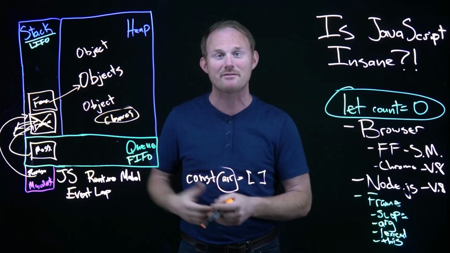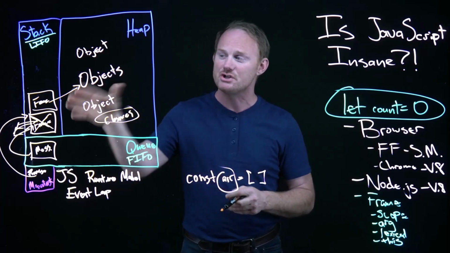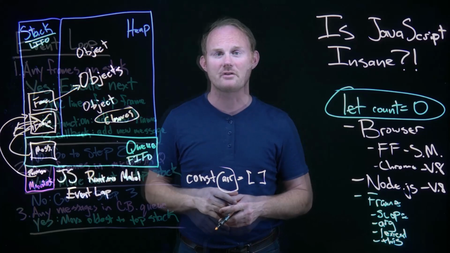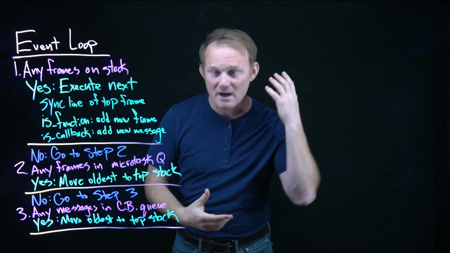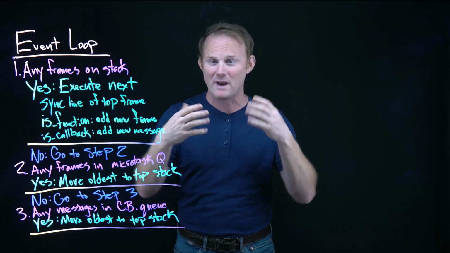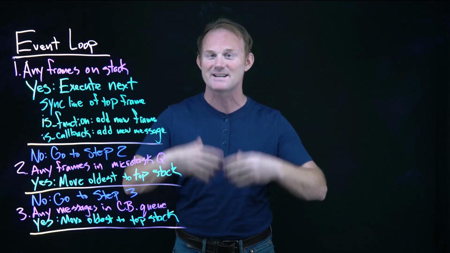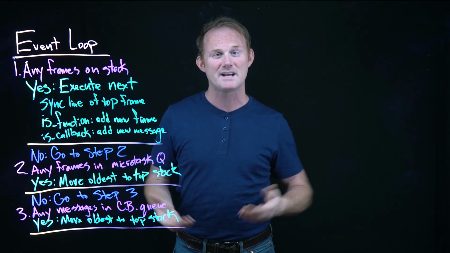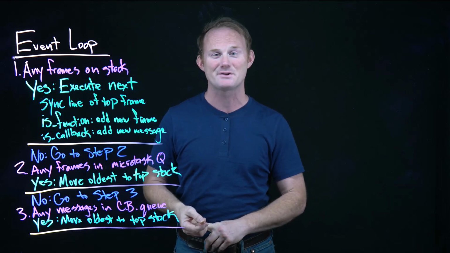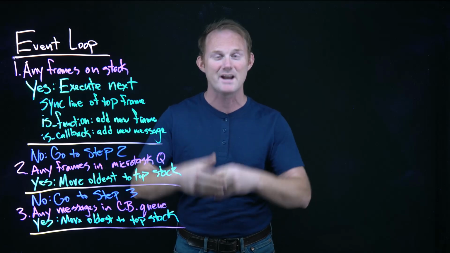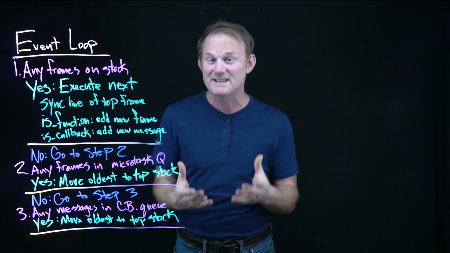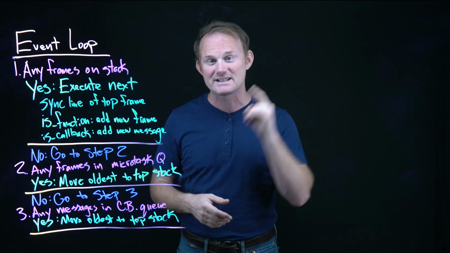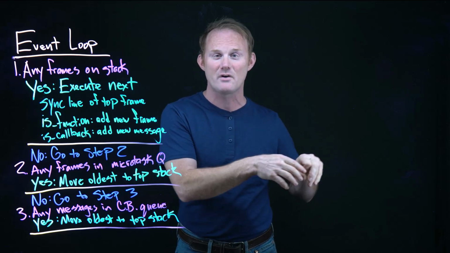Unlike C, where you have to do garbage collection as a developer, JavaScript manages the heap for us. As I said a minute ago, we could spend a whole long video on the heap, on how memory is allocated, how it's accessed, all of that stuff. But in reference to the event loop, really all we need to say about it is where JavaScript objects are stored: functions, closures, arrays, etc. It is in its own allocated memory, and the stack interacts with the stuff over there.